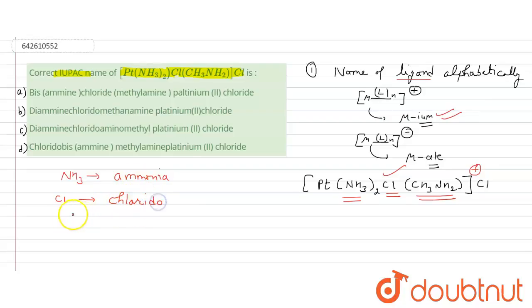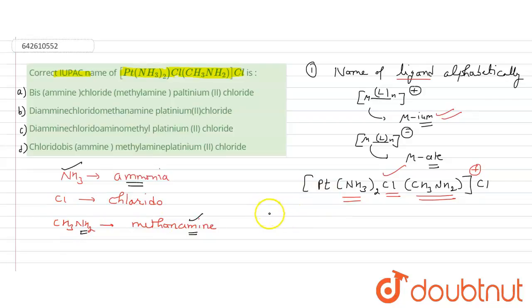This is chlorido, and this is methanamine. So I can write here, this is methanamine. Here you will see there's a single M, and here there's a double M. You have to put a double M in case of ammonia, and a single M in case of NH2. That is called methanamine. So the naming of this coordination compound will be like this.